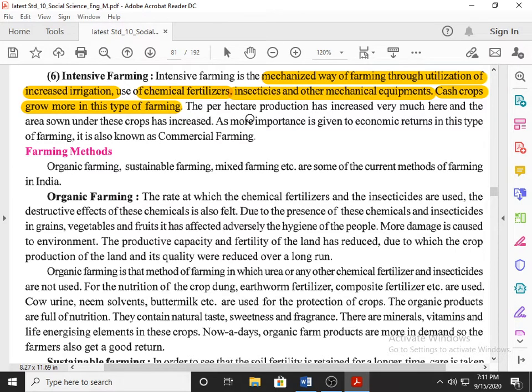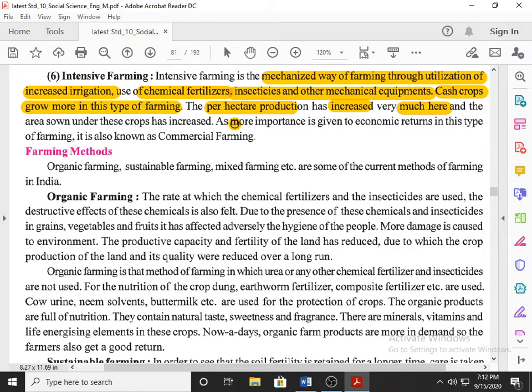The per hectare production has increased very much here. Per hectare is very high. In 1 hectare, the production is increased very much here. The area sown under this type of crops has increased, in terms of intensive farming.